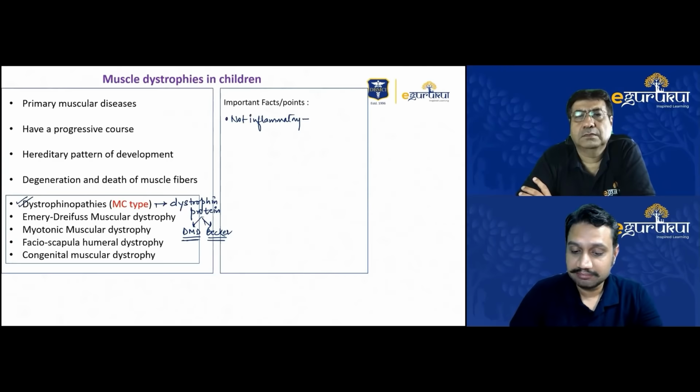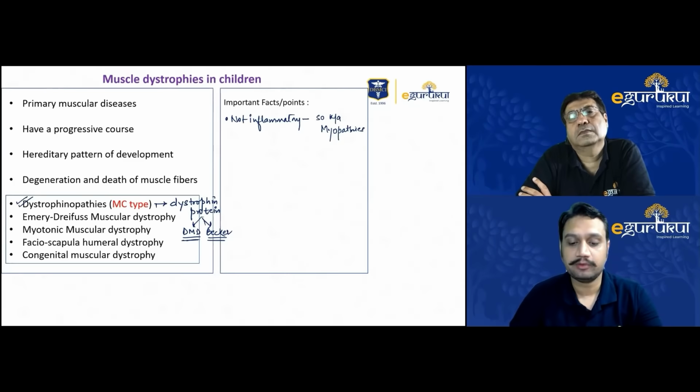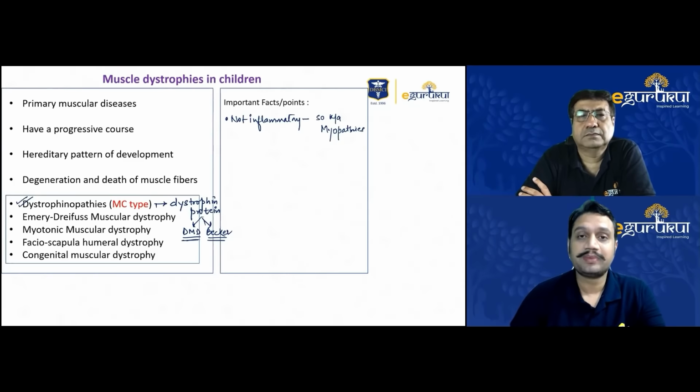They are known as myopathies, and we never call it myositis. Like the polymyositis we were talking about, that is the reason why it is painful, because that is having some sort of inflammation going on. So these dystrophinopathies have got no sign of inflammation at all.